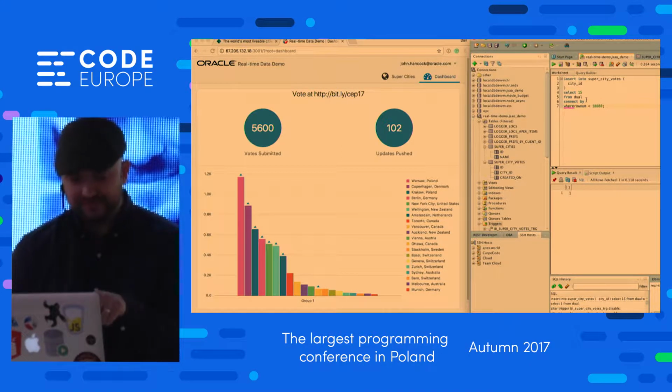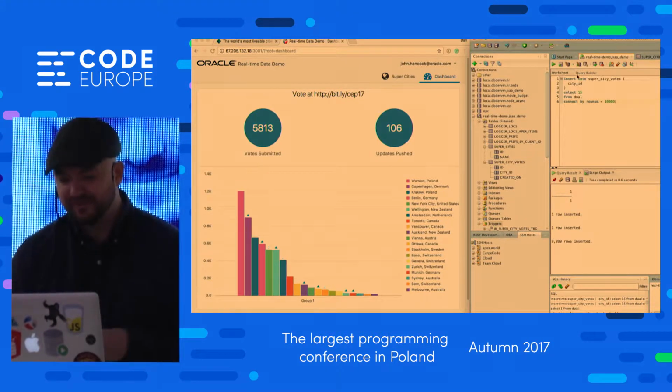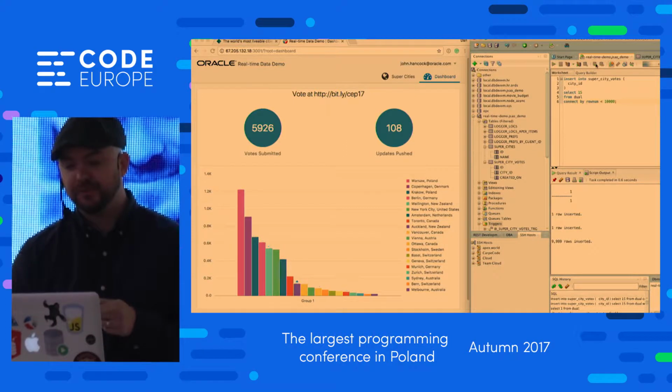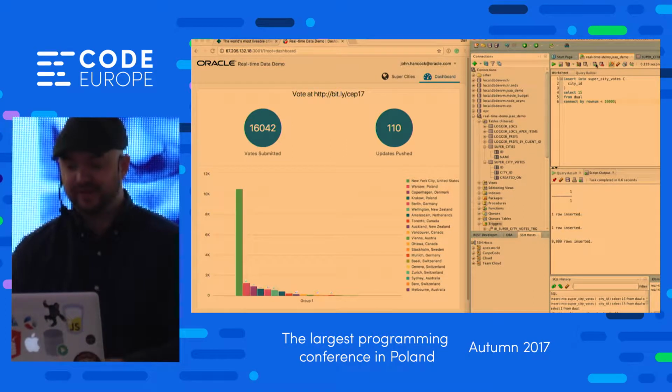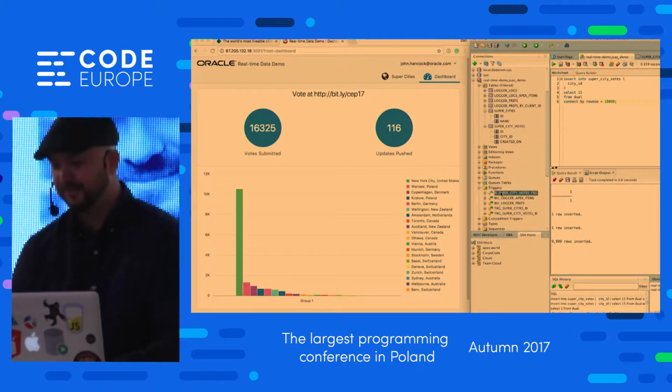Tell you what, keep an eye on this number, right? So total votes submitted, obviously going much higher, much faster. And we got updates pushed over here. While you guys are rocking the vote, I'm just going to go do a little database work over here. Oh my gosh, Warsaw just took the lead. Cool. All right, so anyway.